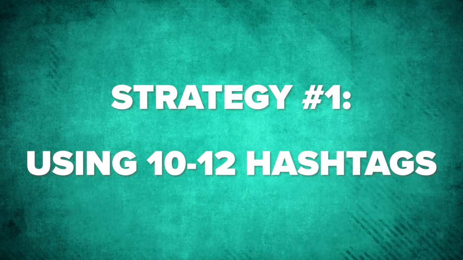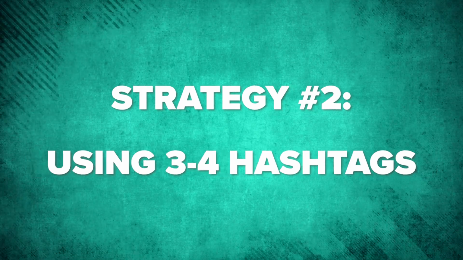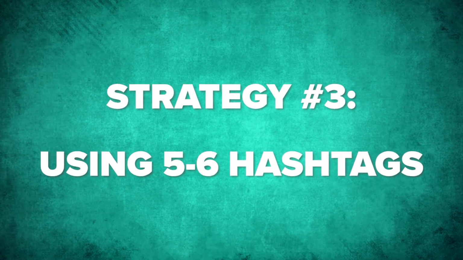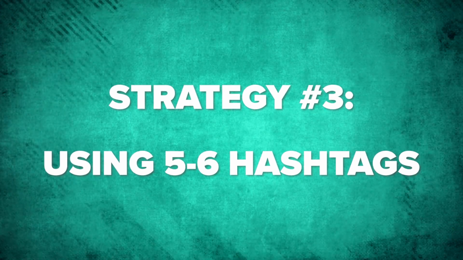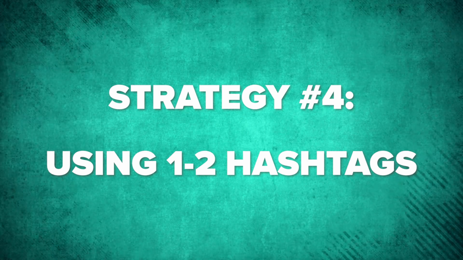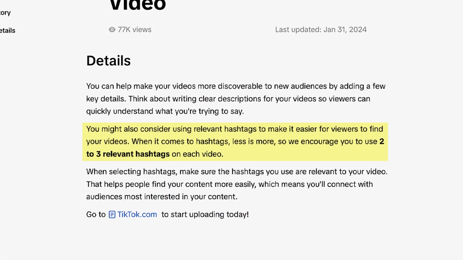The first one is going to be 10 to 12 hashtags. The second, 3 to 4 hashtags. The third, 5 to 6 hashtags. And then finally, 1 to 2 hashtags. And TikTok has literally come out themselves and said that less is more when it comes to hashtags. So that first hashtag strategy with all those different hashtags, it's probably not going to work as good as the other 3,